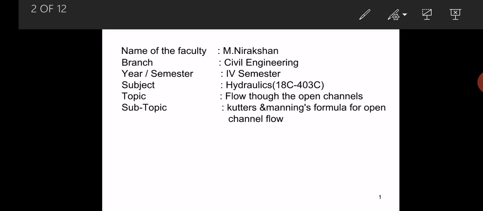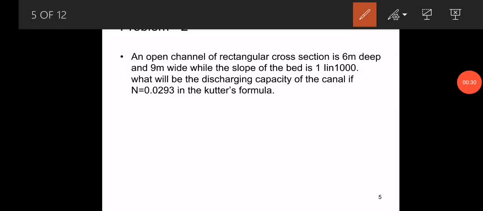In the previous class, we discussed the empirical formulas, that is, Coutts and Manning's formulas, and also saw the simple problems on Coutts and Manning's formula. In this class, I am also going to explain simple problems on Coutts and Manning's formula for different sections, rectangular and trapezoidal channel sections. Here we have the problem on the rectangular section.